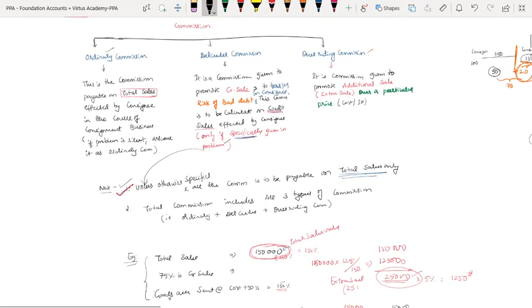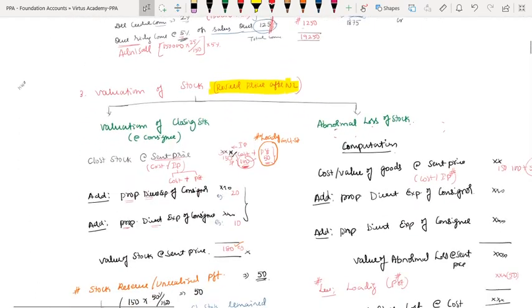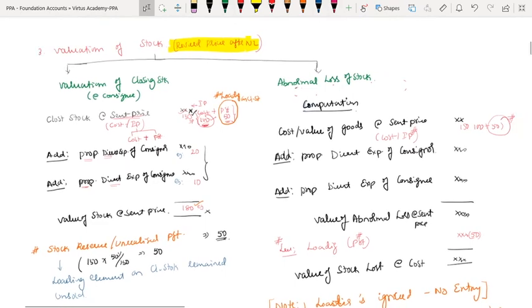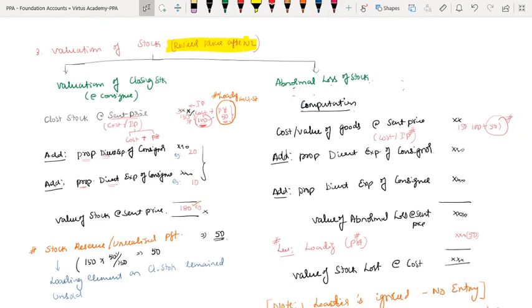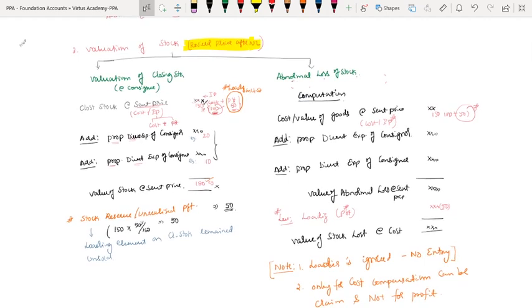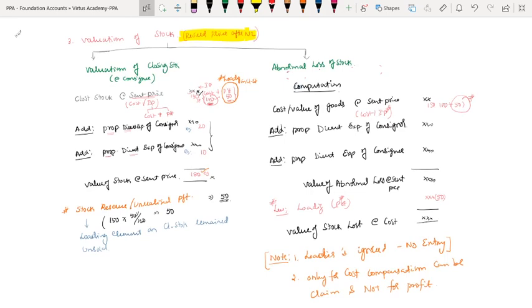Good. Next, come to adjustment number 3, or special transaction 3: valuation of stock. Within brackets, revised price after normal loss.